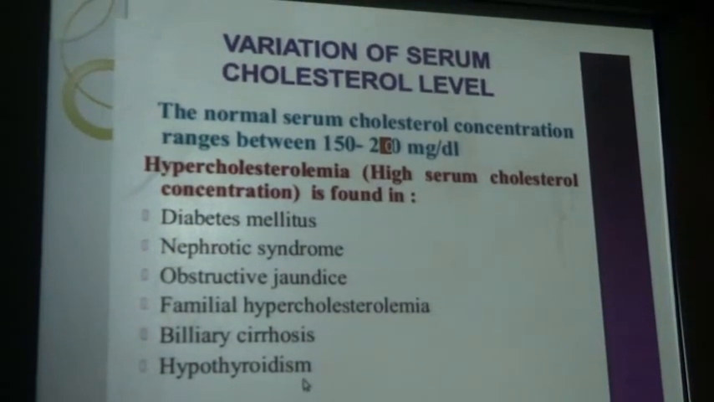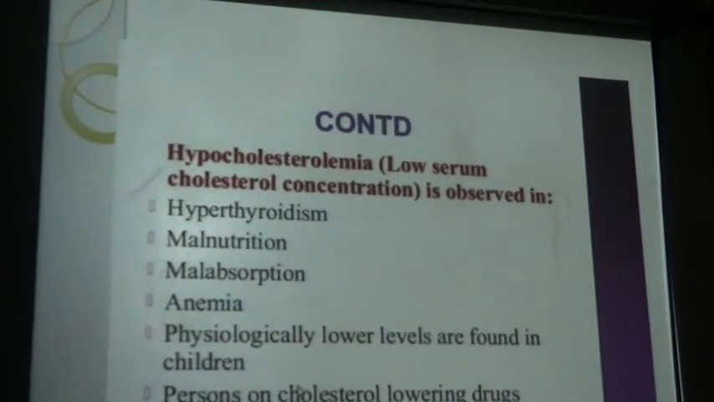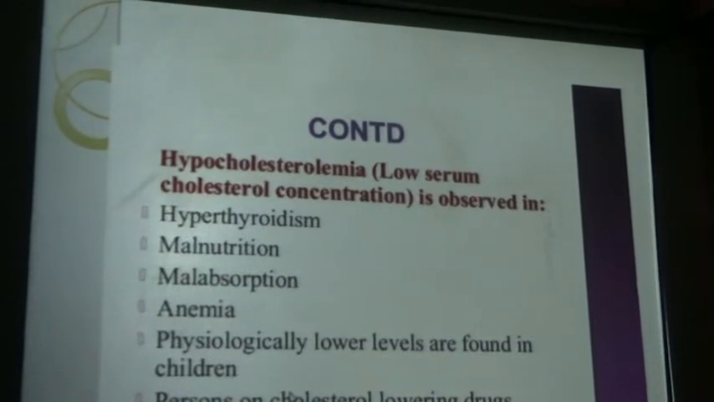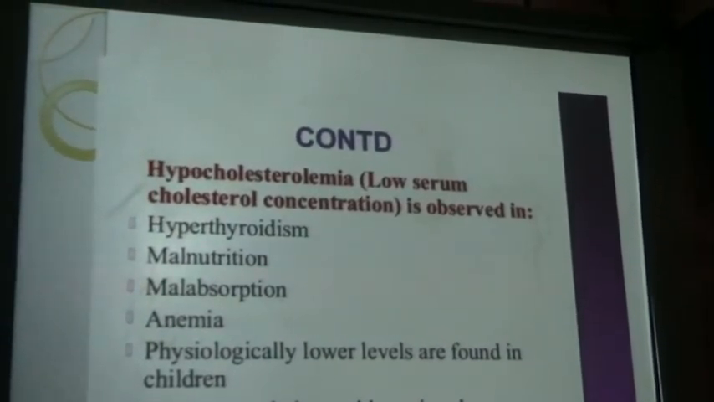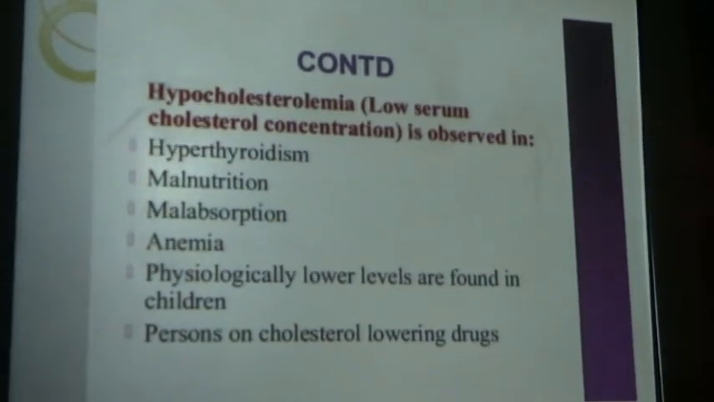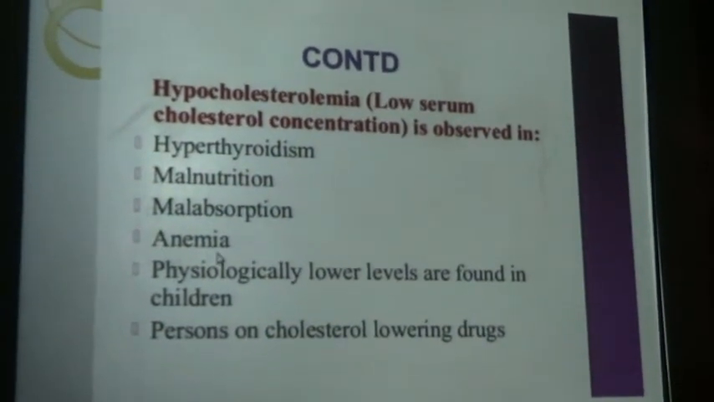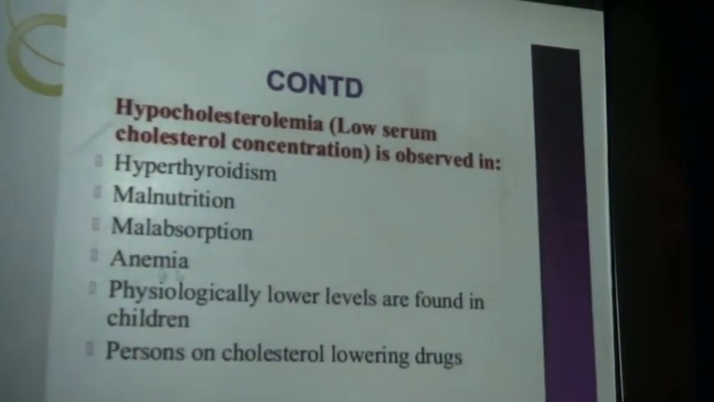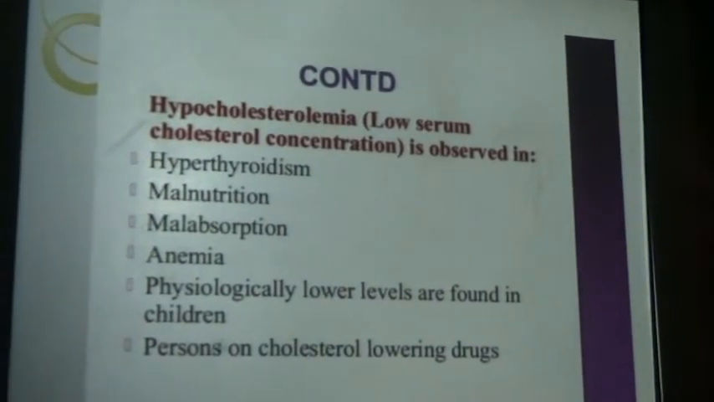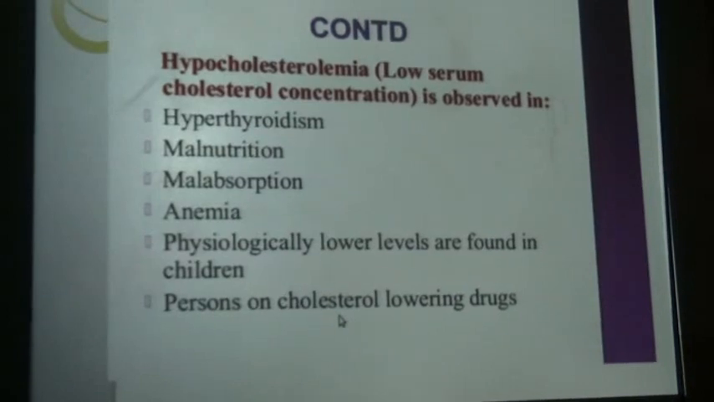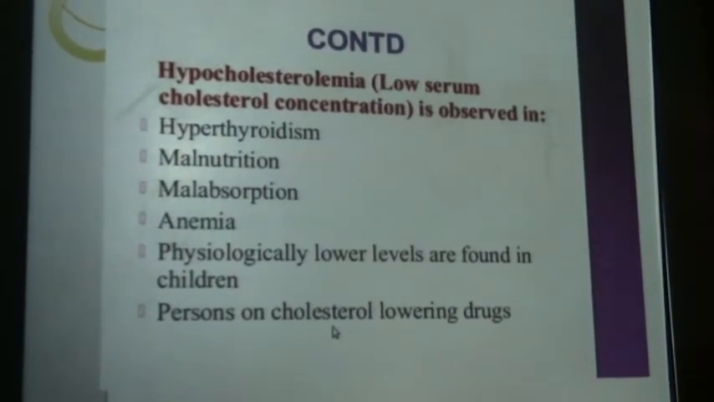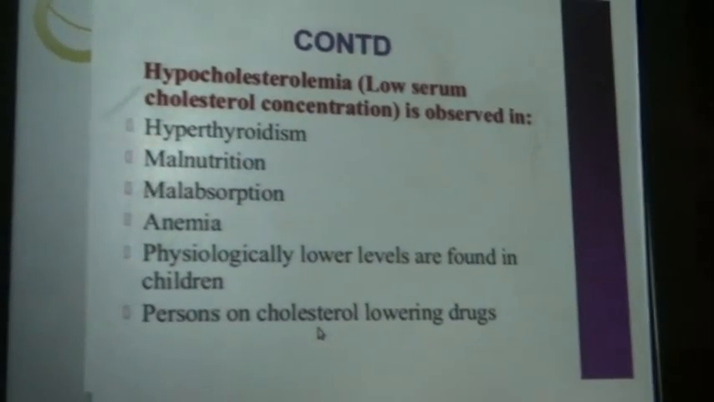Now second is hypocholesterolemia, which is a decrease in blood cholesterol level. And what are the causes of decreased blood cholesterol level? Hyperthyroidism, malnutrition, malabsorption, anemia, mainly pernicious anemia. Physiologically lower levels are found in children and persons on cholesterol lowering drugs. So these are the factors of hypocholesterolemia. Okay, thank you very much.